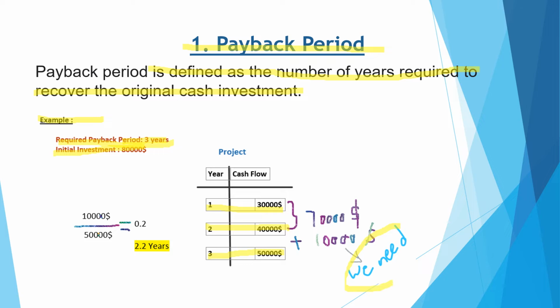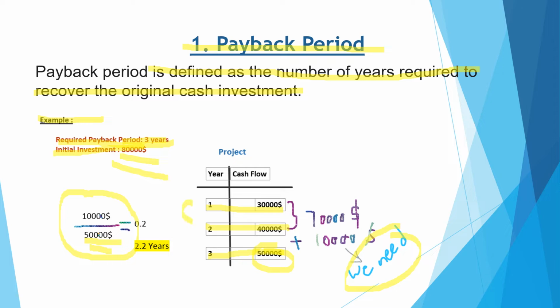We are in need of $10,000 to complete the project's initial investment. The third year income is $50,000, but we don't need all $50,000. We take only the extra 10,000 which we need to complete this 80,000 initial investment, and we divide it by 50,000. After dividing, the result would be 0.2. It means 2 extra months.